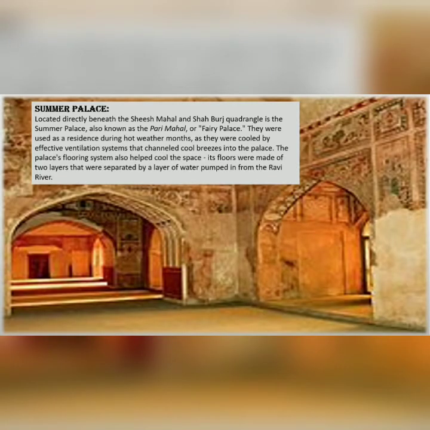Next, Summer Palace. Located directly beneath the Sheesh Mahal and Shahboj Quadrangle is the Summer Palace, also known as the Pari Mahal or Fairy Palace. It was used as a residence during hot weather months as it was cooled by an effective ventilation system that channeled cool breezes into the palace. The palace flooring system also helped cool the space. Its floors were made of two layers that were separated by a layer of water pumped in from the Ravi River.